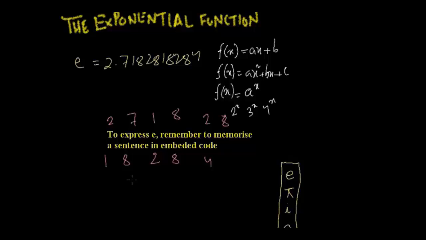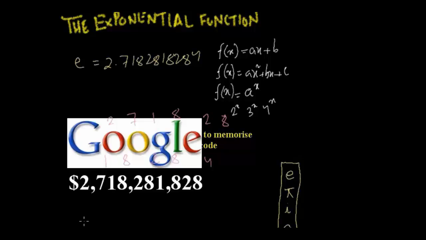Pretty neat. The exponential function was also honored by Google. In 2004, when they came to the share market, they released their IPO. It was to honor this number, 2,718,281,828. We can say even Google went gaga over e.